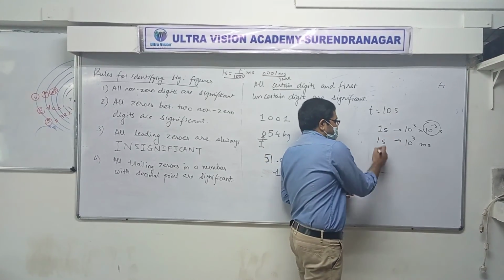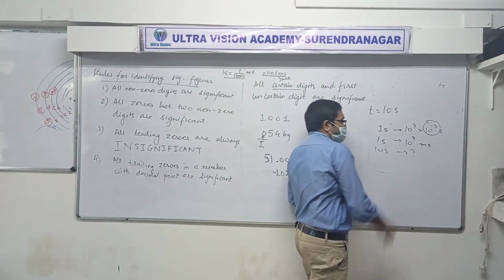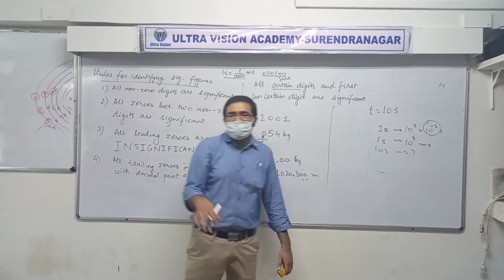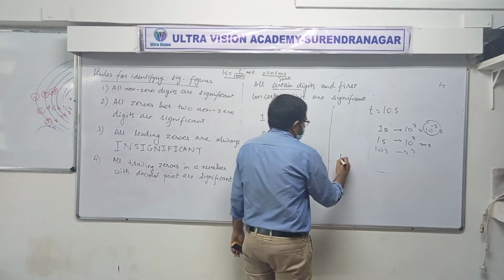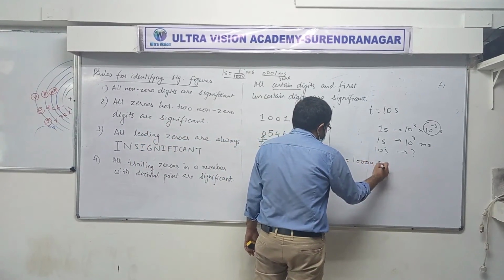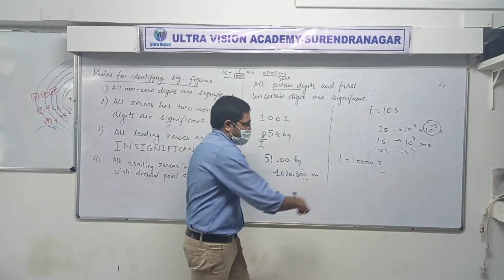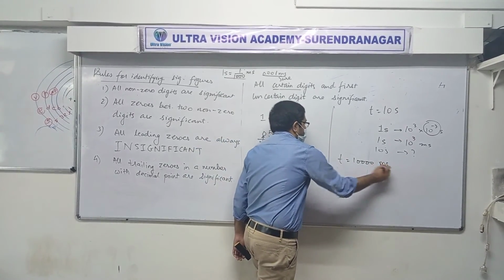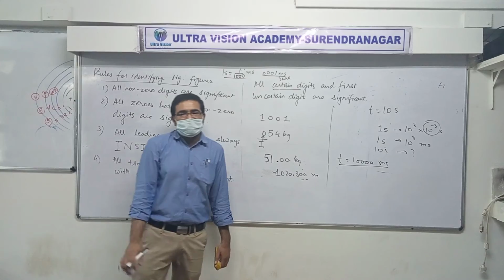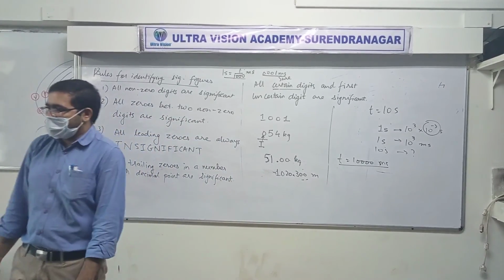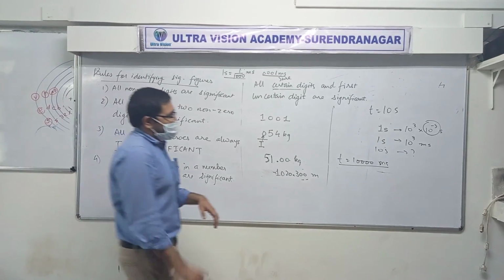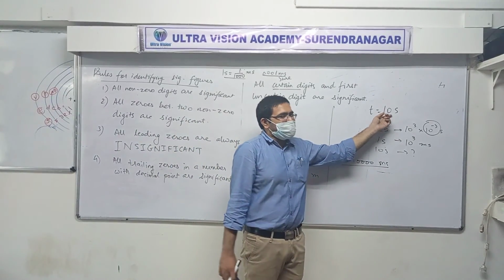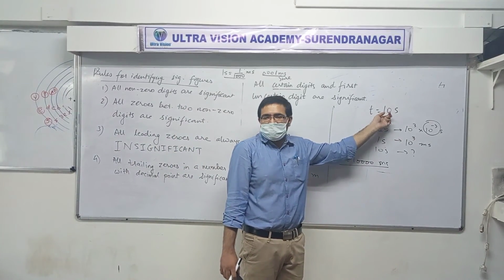Okay, 1 second is this. Then 10 seconds would be how much? 10 raised to 4, or 10 into 10 raised to 3. Yes or no? So suppose, let me finish my point, suppose you would write this like this. 1000 millisecond. Fine. Clear so far? Okay, we were actually debating about the significant zero or not.